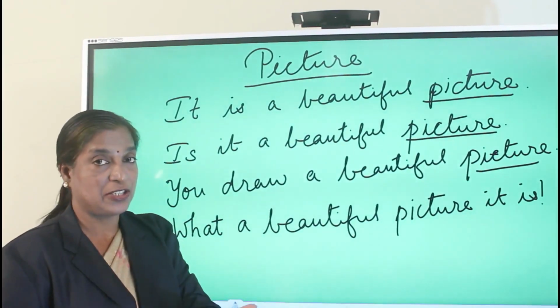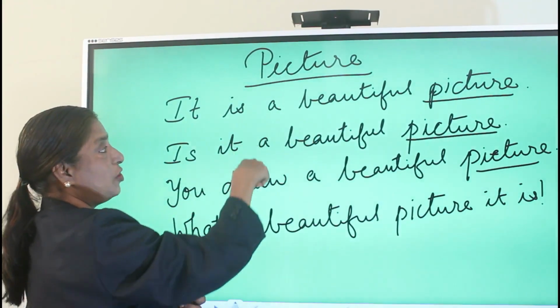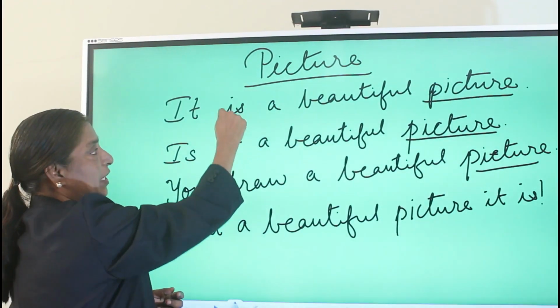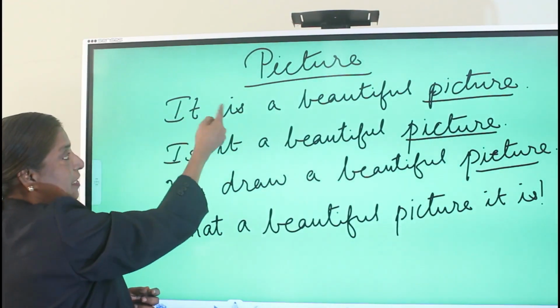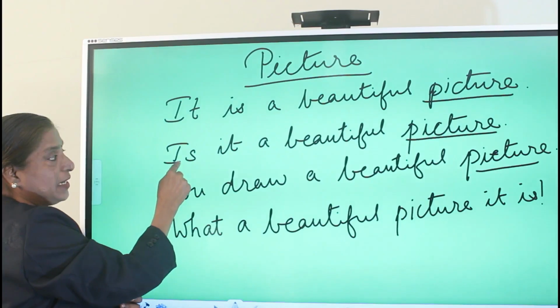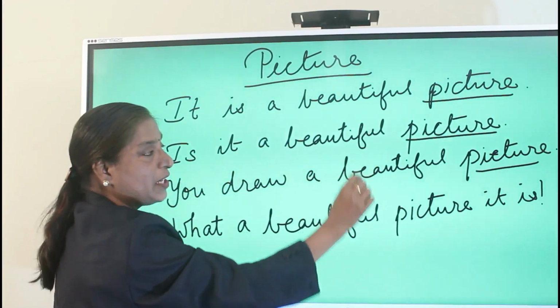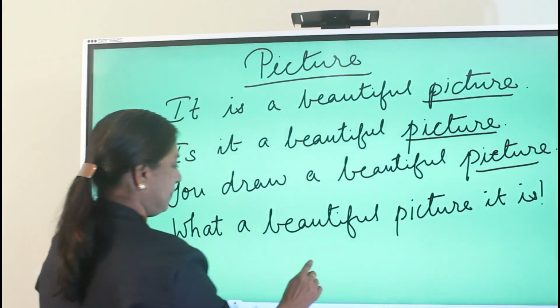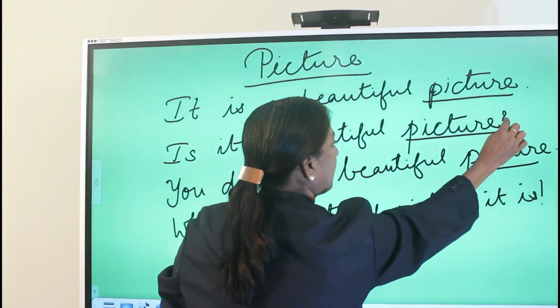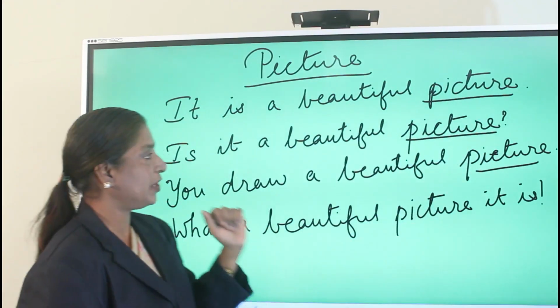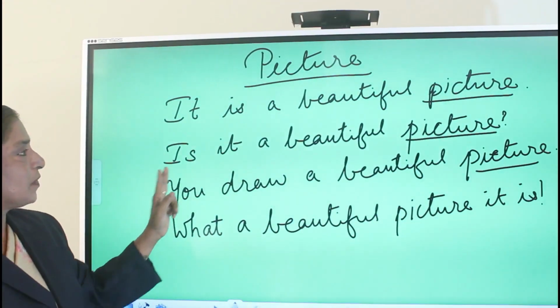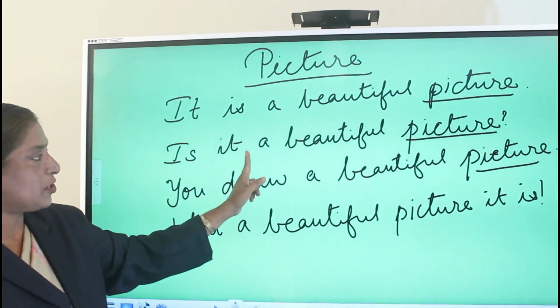It's a beautiful picture. Now the same thing you can change in interrogative. See how will you do? Take this verb, this helping verb, and put it in the first. Is, see here I have written, is it a beautiful picture? Here the question mark comes. Interrogative question always ends with the question mark. Okay. Now the next one. This is a city, this is interrogative.